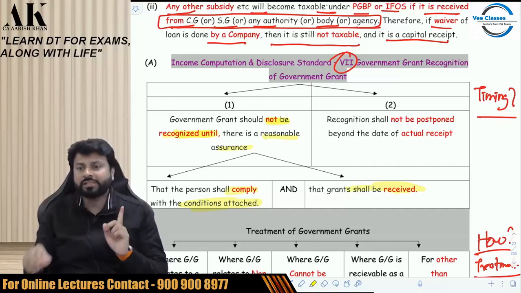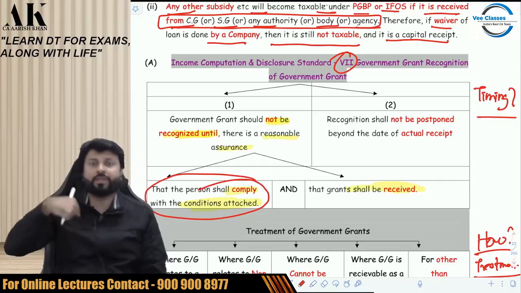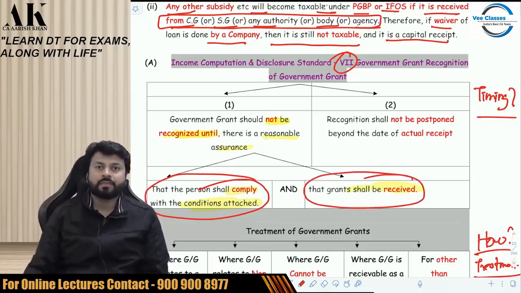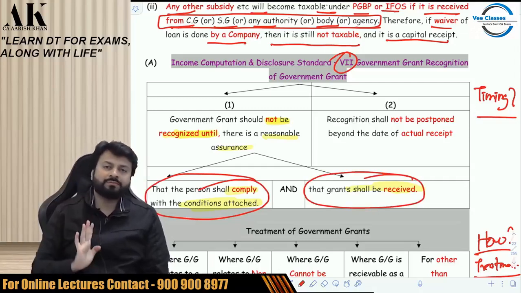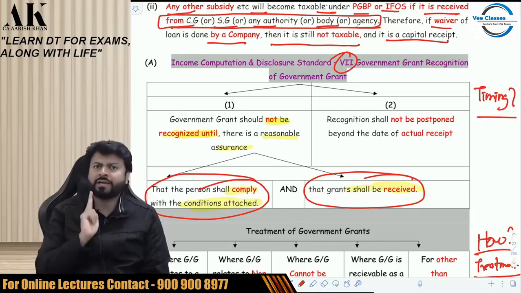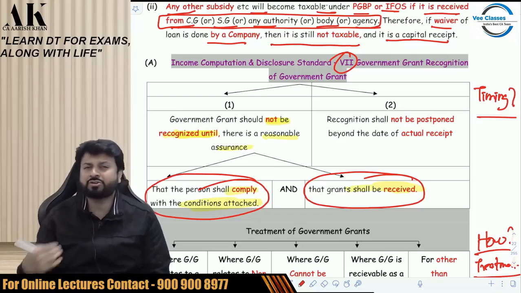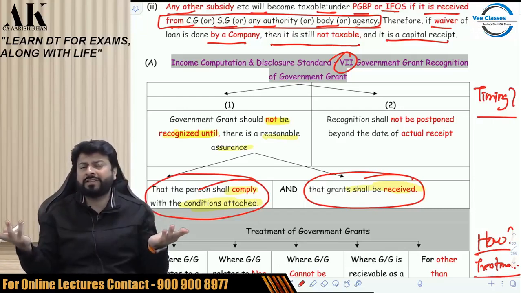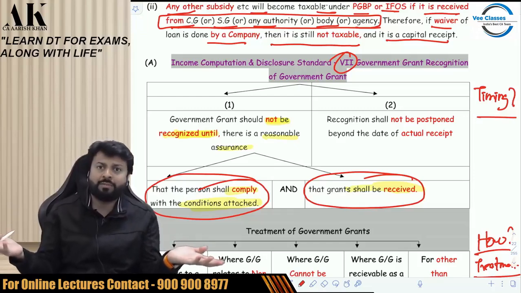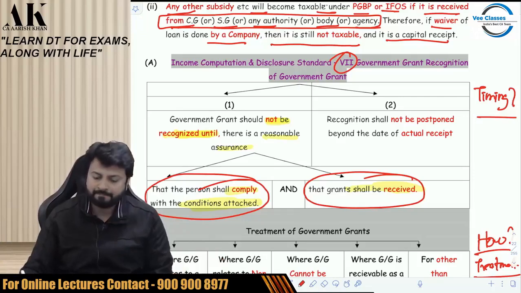So there are two conditions which you have to fulfill. This is something which is your obligation, and this is something which is the government's obligation. So if you are sure that you will fulfill the condition, and secondly, if you are sure that the government will give you the grant, then you recognize. Or else don't recognize. If you are sure that you are not going to fulfill the condition, then don't recognize. If you are sure that the government is not going to give you the grant, the government has the past record of not giving the grant on time, then don't recognize.